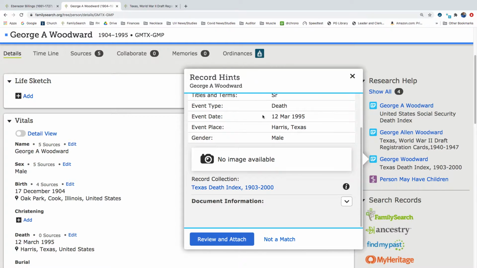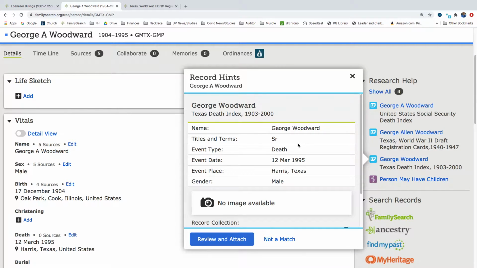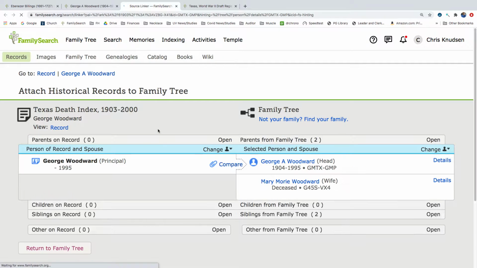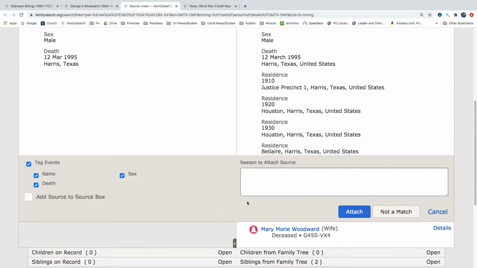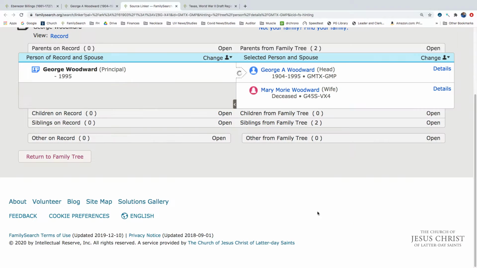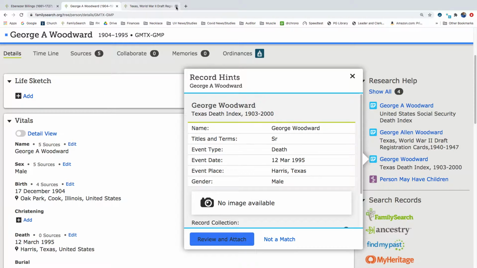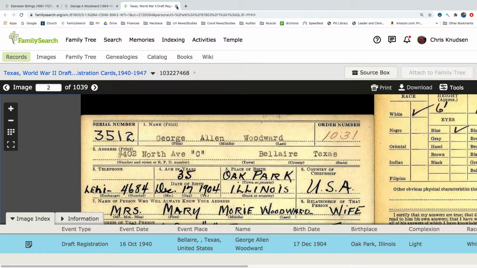And this is another death index. George Woodward, 12th of March, 1995. Interesting they have him as a senior, but there's no image. Senior would imply that he had a son named George Woodward as well. We'll go ahead and attach that. And let's close this tab.